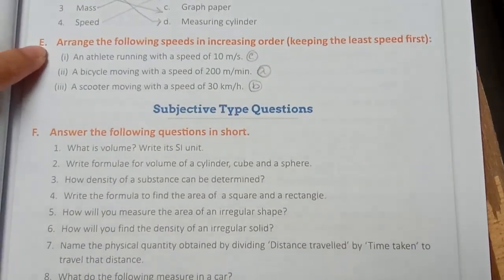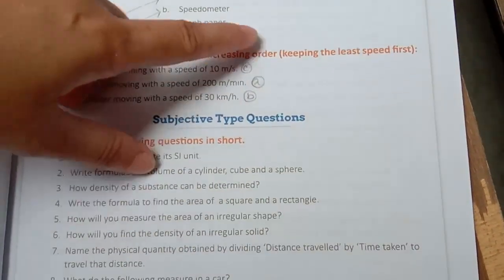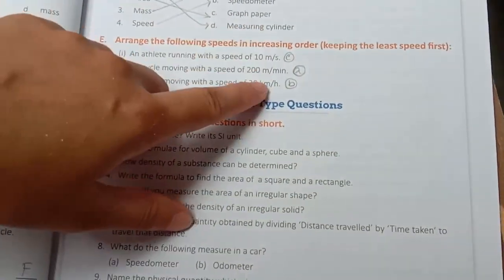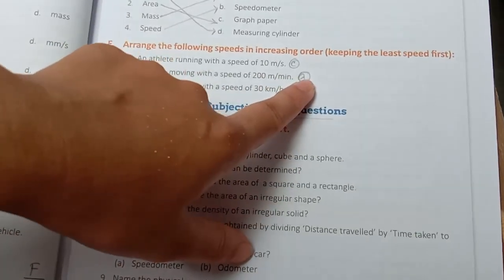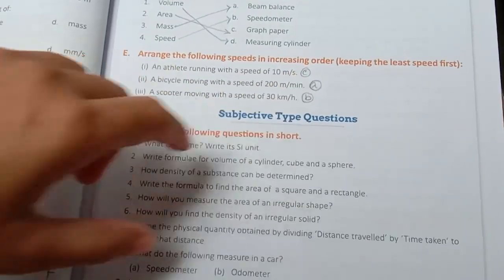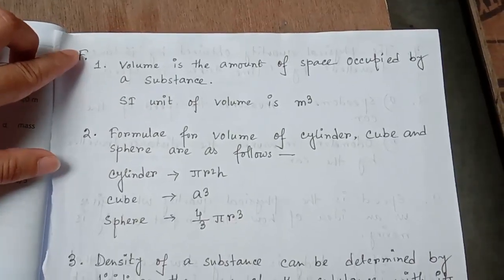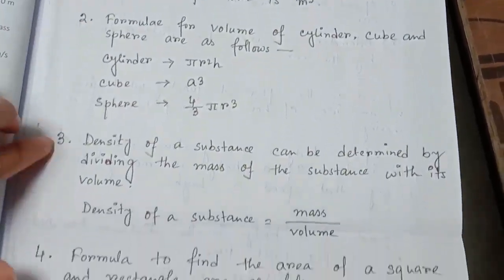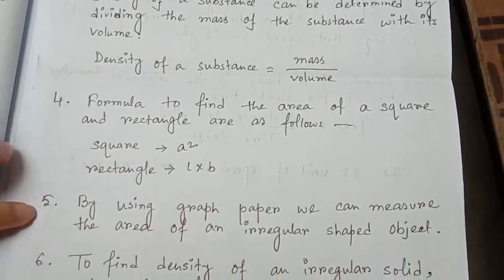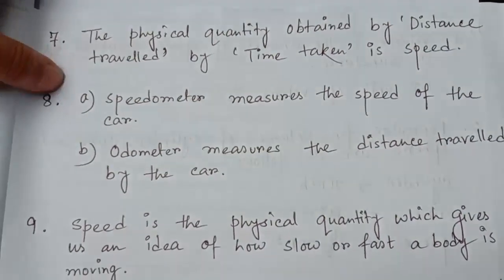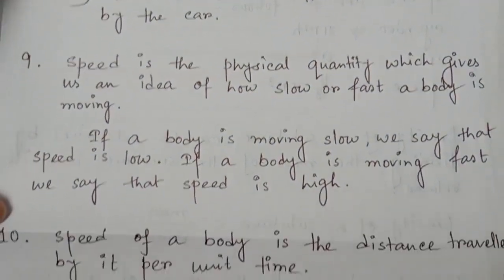Now next one is arrange the following. We have to keep the least speed at first. Okay, so if we calculate this, number 2 will be least. Okay, and the next one will be number 3 B, and the first one number C. This is number F. Okay, subjective type questions. See, 1, 2, 3, 4, 5, 6, 7, 8, 9 and 10.